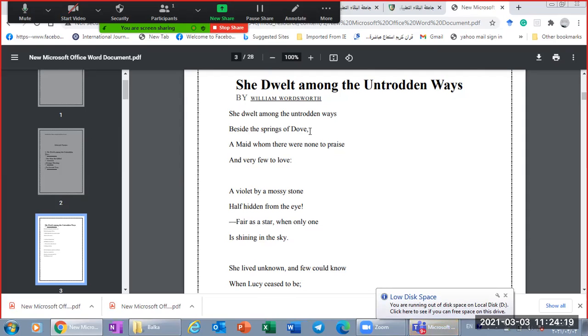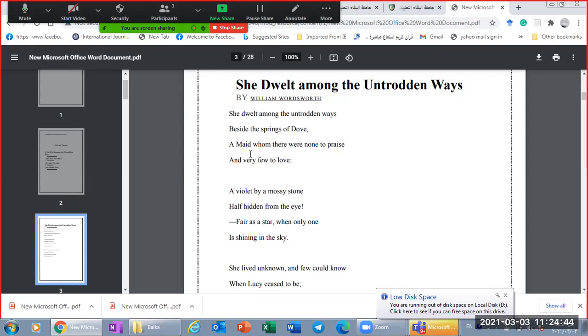A maid whom there were none to praise and very few to love. And he said that because she has lived in far places, no one knows her. Very few people know her, and consequently, the people who loved her are also very few as well.